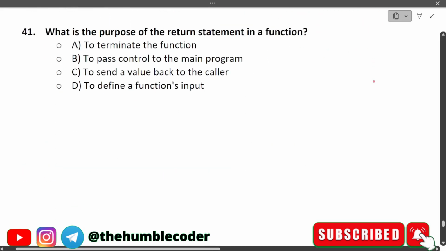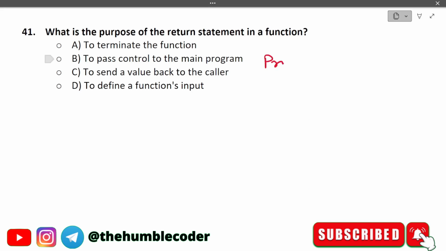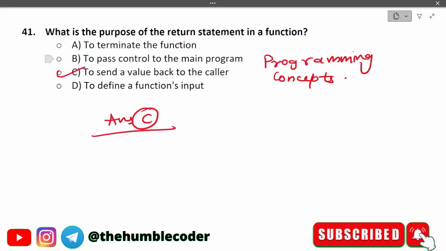What is the purpose of the return statement in a function? Okay, now these questions are on programming concepts. Programming concepts based questions we are covering now. The options that we have: option A is to terminate the function, option B is to pass control to the main program, option C is to send a value back to the caller, and option D is to define a function's input. Okay, so the correct answer for this one is going to be option number C, that is to send a value to the caller. The purpose of the return statement is that we have to return the value to the caller function, so we send the value back to the caller function. That is why we use the return statement.